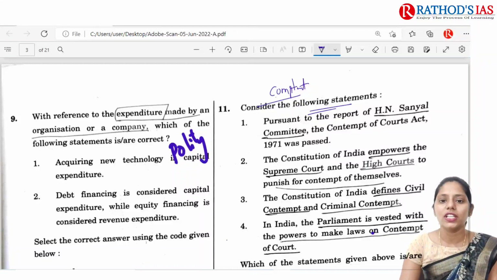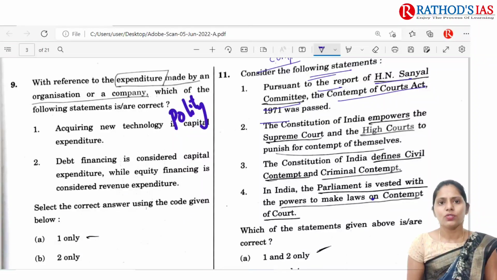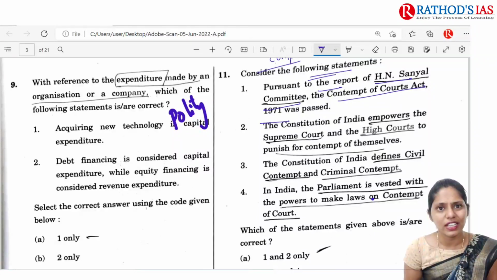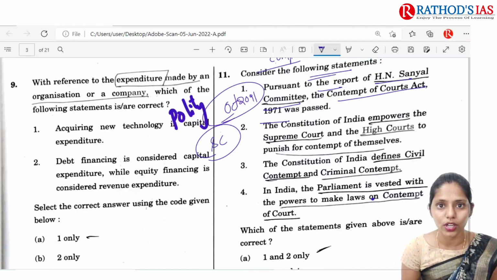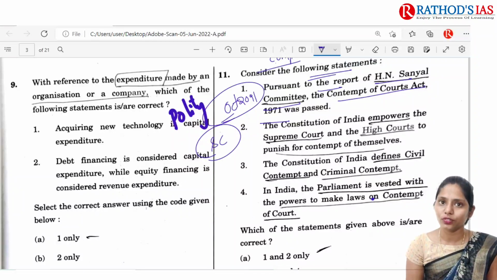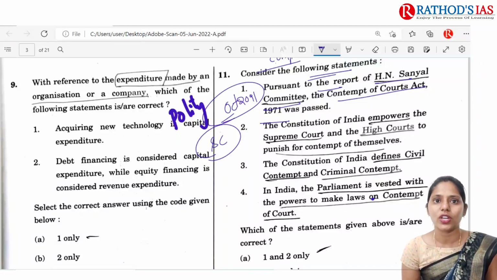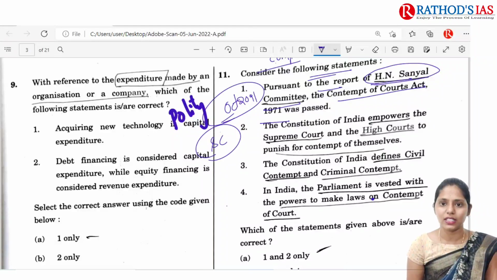So the first statement is, pursuant to the report of H.N. Sanyal Committee, the Contempt of Courts Act 1971 was passed. Why is this question in the paper? Because in October 2021, there was one judgment given by the Supreme Court regarding contempt of court, whether Parliament can make laws or not regarding it. Because this was in the news, a question appeared in our paper. If you don't know about this H.N. Sanyal Committee, please leave it aside.